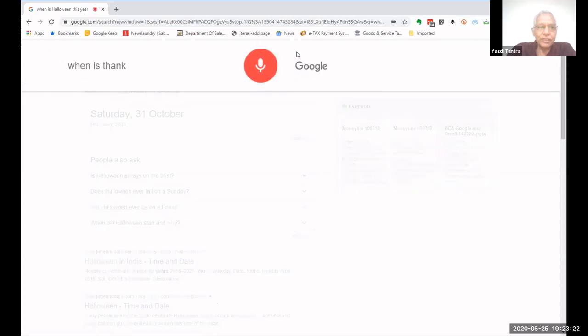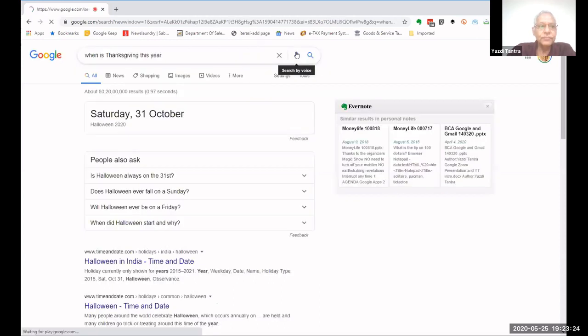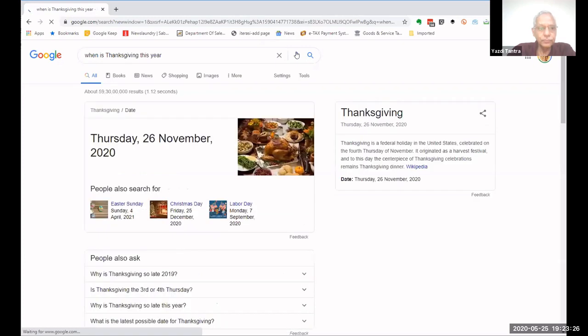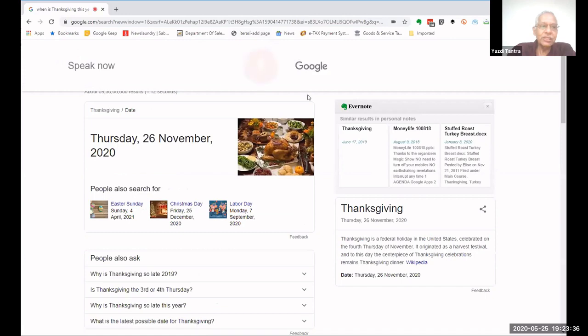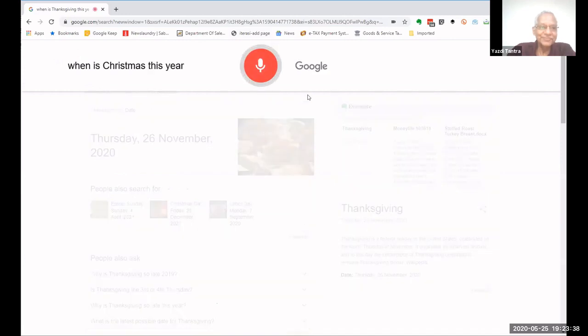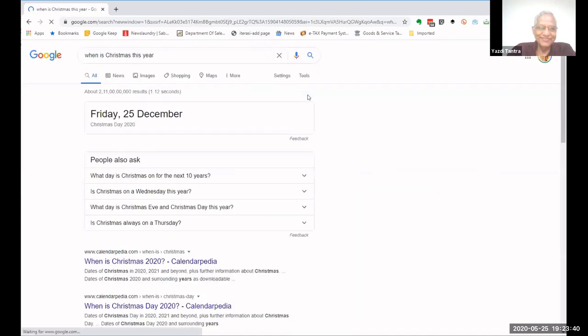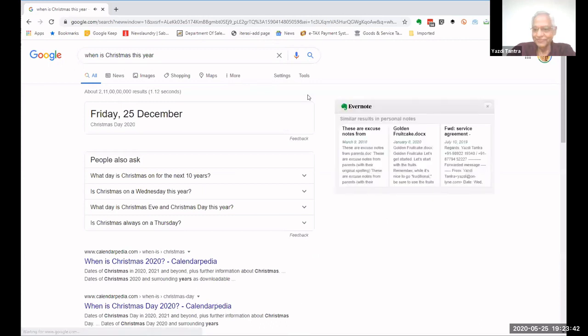When is Thanksgiving this year? Thursday, the 26th of November 2020. Diwali we already did. Christmas everybody knows, but if you still want to check with Google, when is Christmas this year? Christmas Day will be on Friday, the 25th of December 2020.